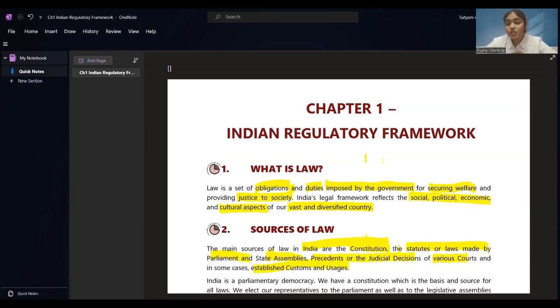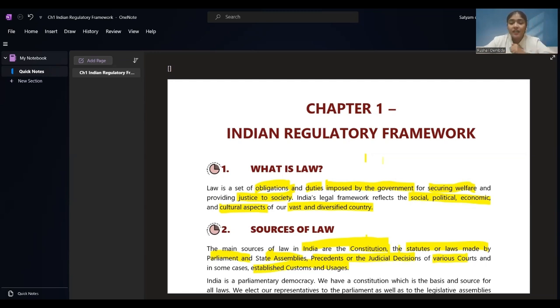Precedence of the judicial decisions of various courts and some cases established by customs and uses, by regular practices, that is a custom followed everywhere, so that also becomes a law. Okay, I hope source of law is clear. The Constitution of India, statutes or laws made by the parliament and state assemblies, precedents of the judicial decisions of various courts and in some cases established customs and usages.